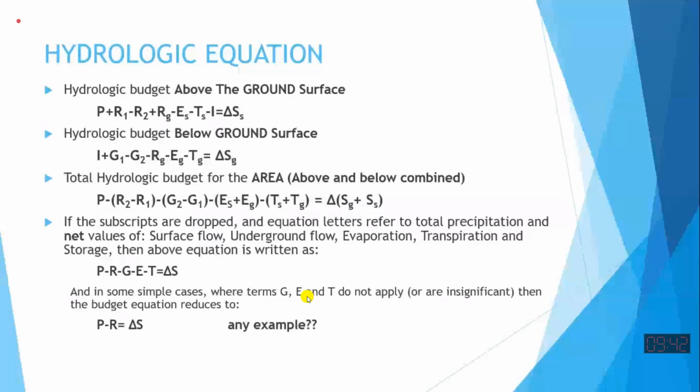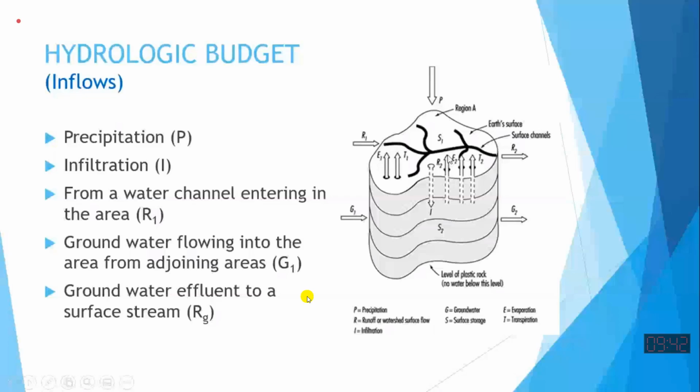So if I add atmospheric water also, then this will be the whole hydrological cycle for that area. So then it will be a closed system over a, no, that will not be, if area is only this one, I cannot say this will be closed system, because this precipitation is not only because of evaporation from here. So this precipitation is occurring over here because of maybe evaporation from this area and evaporation from surrounding area also. So we cannot say this is closed area, even if I include the atmospheric water into it. But if I increase this area to the whole globe, then we say this is a closed system.